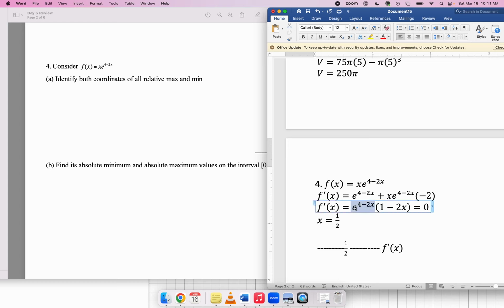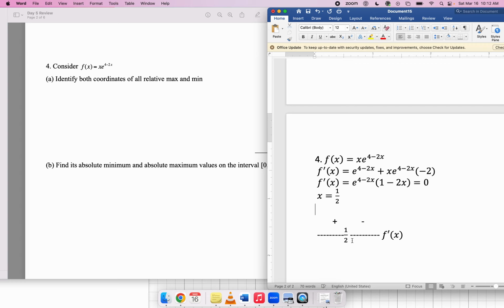Well, remember I'm plugging into f prime, this factor is always going to be positive. Exponentials are always positive. But this factor will be negative, so this interval is going to be negative. A similar argument will tell you that this interval is going to be positive. So the original function is increasing, then decreasing. So this has to be a local max.